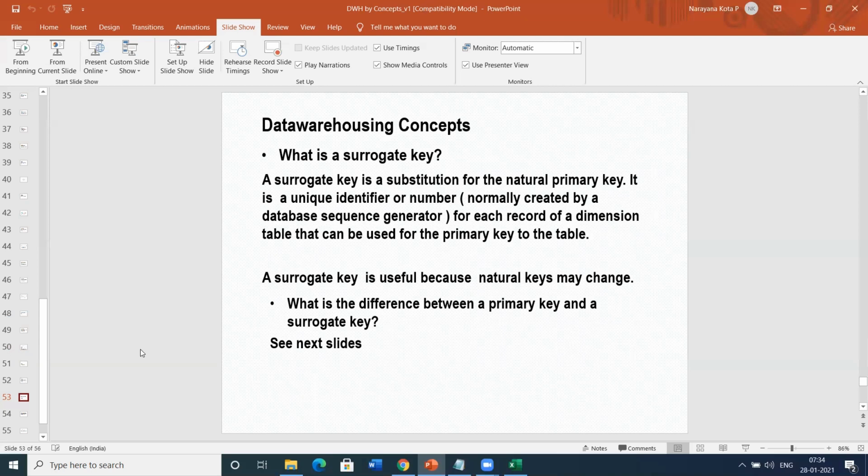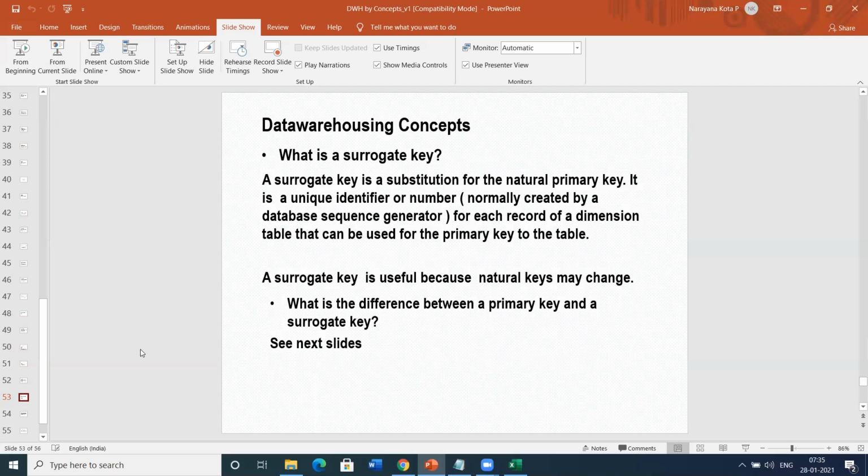And what is a unique key? A unique key is basically a unique number, but nulls are allowed. And what is a surrogate key? A surrogate key is a key that is generated as a sequence number, and it is naturally a combination of both unique key and primary key.